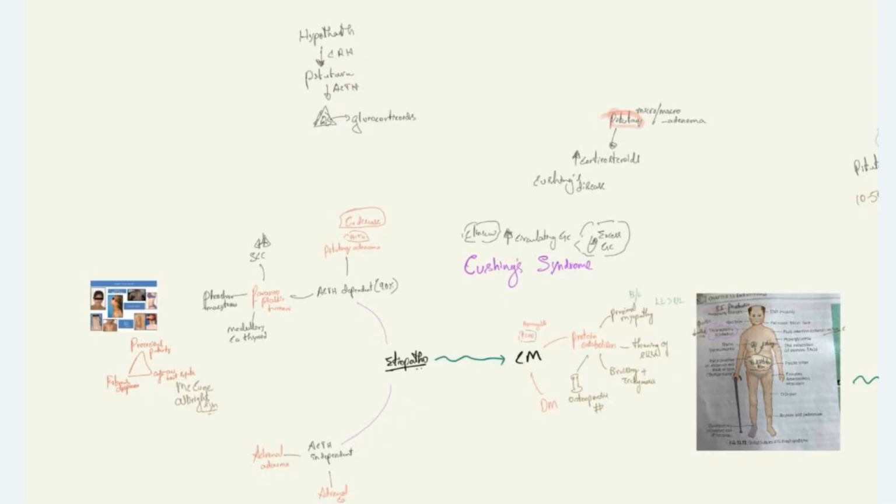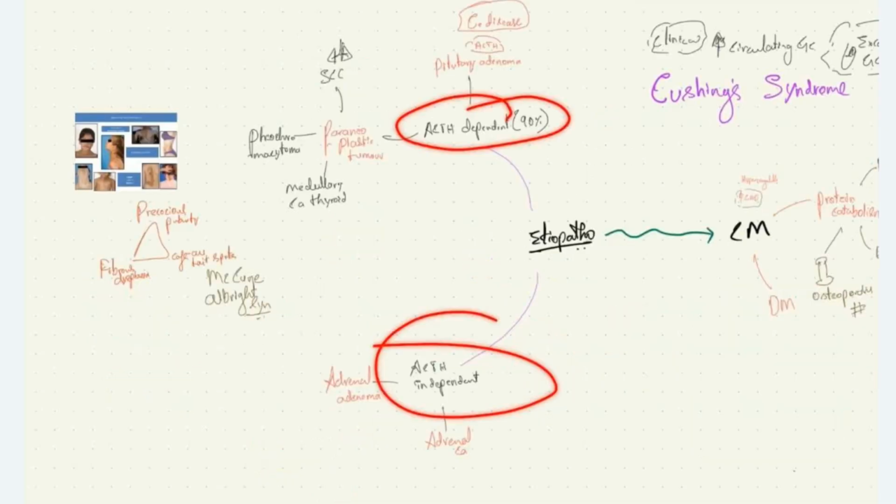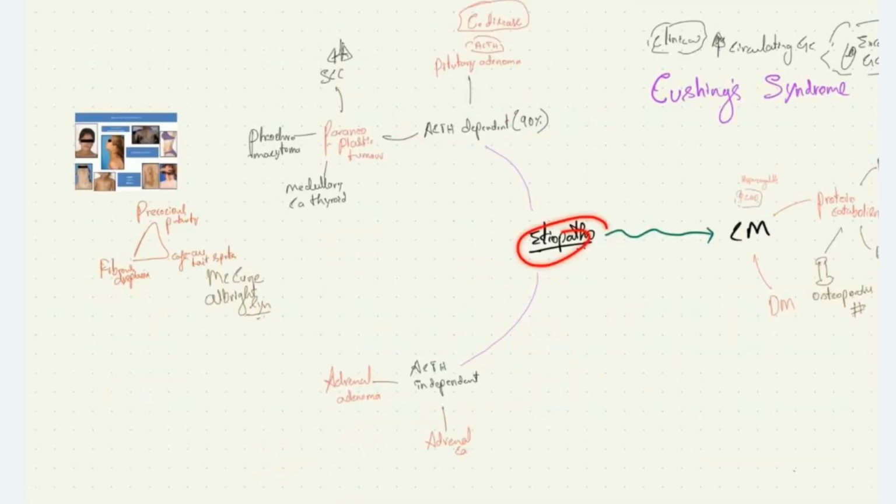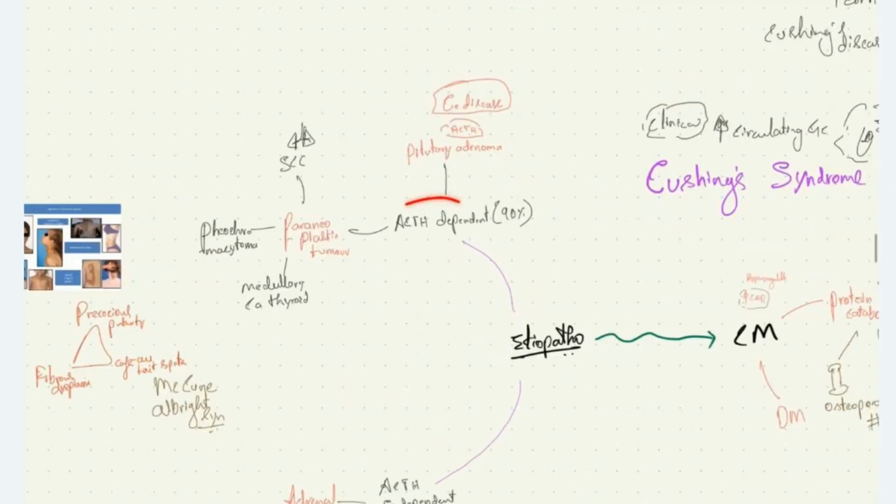So we have two broad classifications of etiopathophysiology of Cushing syndrome: ACTH dependent and ACTH independent Cushing syndrome. 90% of cases of Cushing syndrome are due to ACTH dependency, meaning there is increased secretion of ACTH, causing increased release of cortisol. The ACTH dependent cause is most commonly a pituitary adenoma, which is called Cushing's disease.